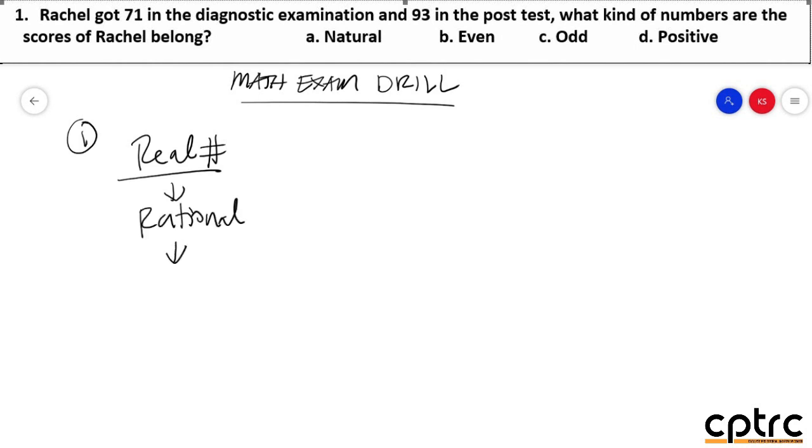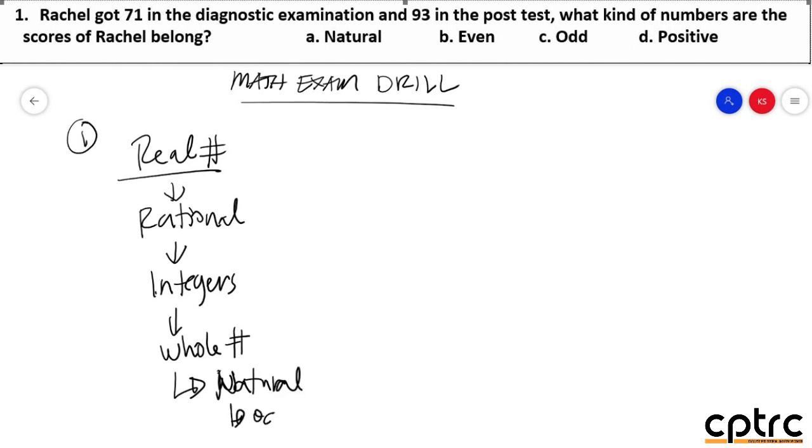And under rational numbers, there are integers. Then, we also have whole numbers. Under whole numbers, there are natural numbers. Then, natural numbers can be odd and also even numbers. So, now, the given are 71 and 93.